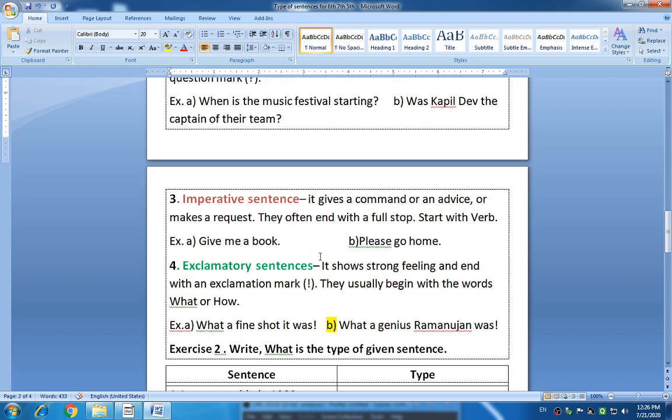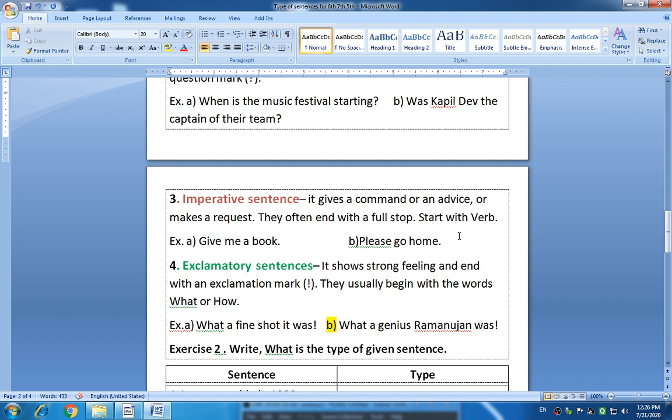What is an imperative sentence? It gives a command or an advice or makes a request, and it often ends with a full stop like assertive, but it starts with a verb. They start with a verb, and therefore they are said to be imperative sentences. Okay students, listen once again. It gives a command, meaning someone orders, an advice, or makes a request. Then this sentence ends with a full stop and starts with a verb.